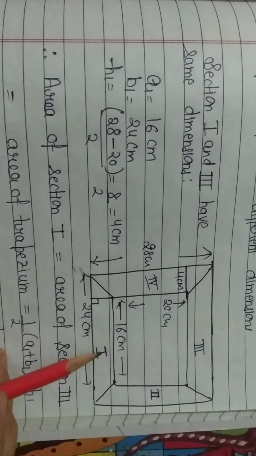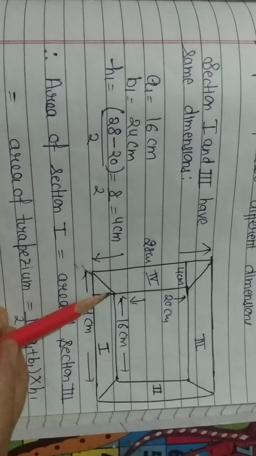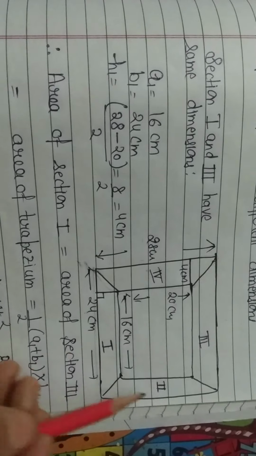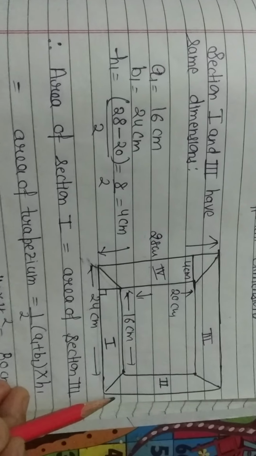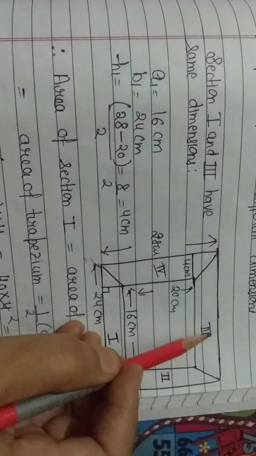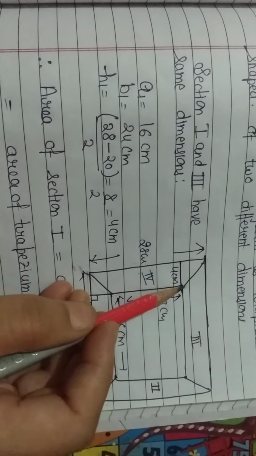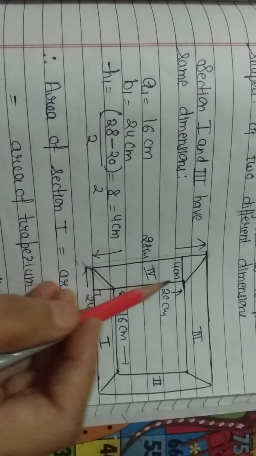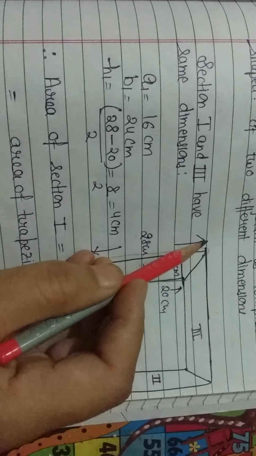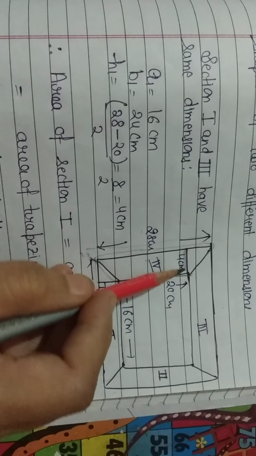All the parts 1, 2, 3, 4 are forming trapeziums. See carefully, all the four parts are trapeziums, but the dimensions are different. First and third parts have the same dimension, second and fourth parts have the same dimension. See, for the fourth part, this is a trapezium in which the parallel sides are 20 and 28. And how much is the distance between the parallel lines?